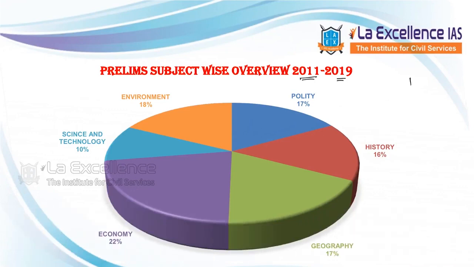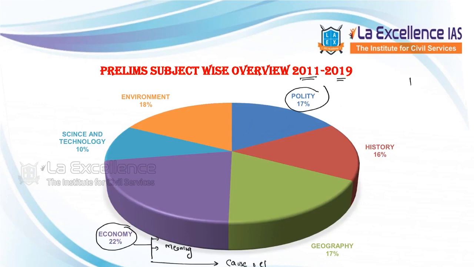So in this context, polity questions are 17%, but if you see, most of the questions which are coming are from economy. And if I see the economy subject, I will put it this way. So meanings or definitions is the most prominent area which has been asked for. And the next is cause and effect questions.